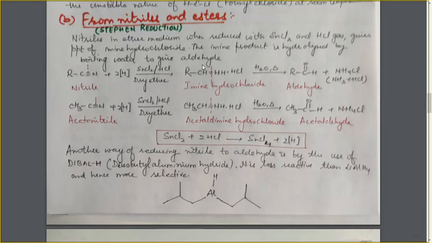Now let's see what happens with this stannous chloride and HCl gas. Actually, tin shows two oxidation states, +2 as well as +4, and +4 is more stable as compared to +2. So when it is mixed with HCl, it will combine with HCl to form SnCl4 and release nascent hydrogen. And this nascent hydrogen will then reduce the nitrile to imine.